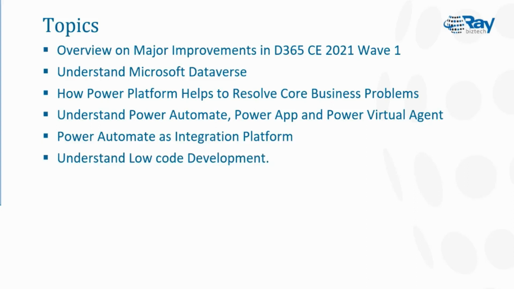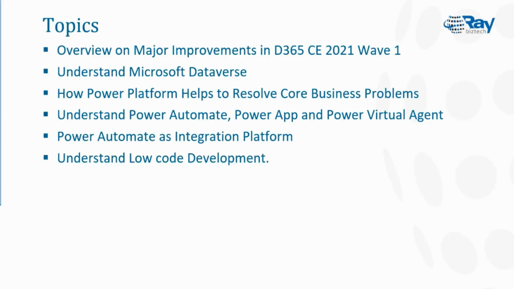Coming to the Wave One updates, I would like to give a little more background. What is Wave One? If you are not aware, each year Microsoft makes two major releases. One is in April and the other in October. The April release is called Wave One and the October release is called Wave Two. This year, the Wave One update has already happened, and it is coming with a number of major updates.